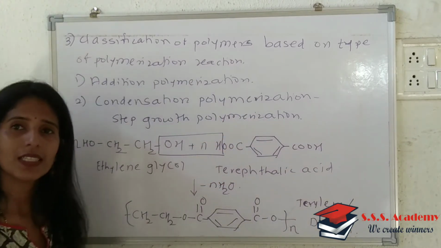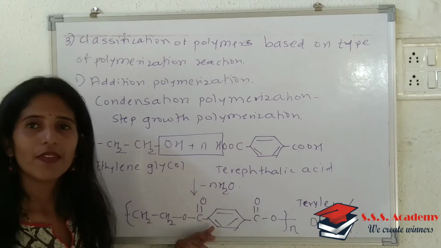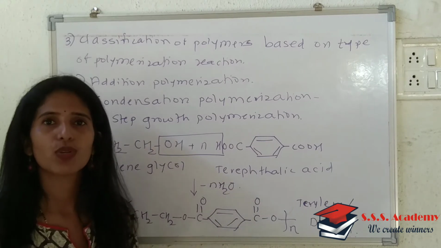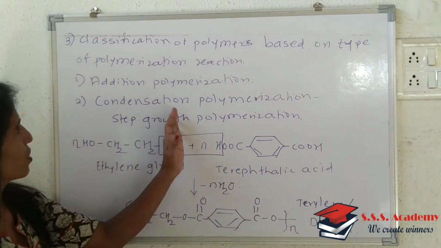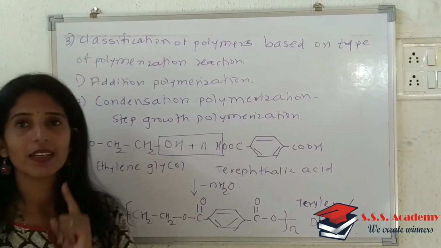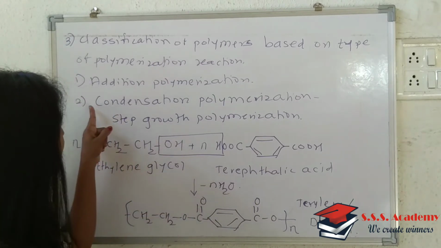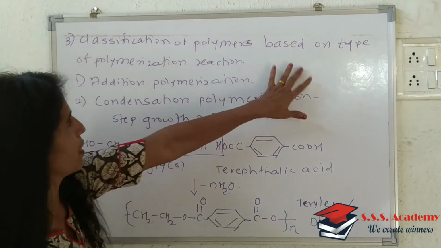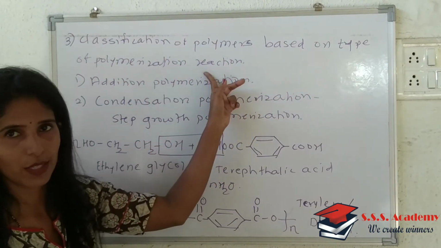So in this type of polymerization, there is removal of a simple molecule like water, and therefore it comes under the category called condensation polymerization. Is it clear? So that refers to condensation polymerization. While writing notes, write the title as classification of polymer based on the type of polymerization reaction that you have written earlier for addition polymerization.